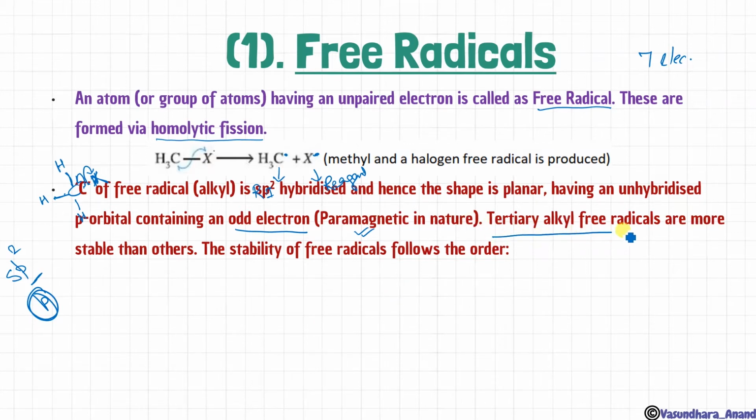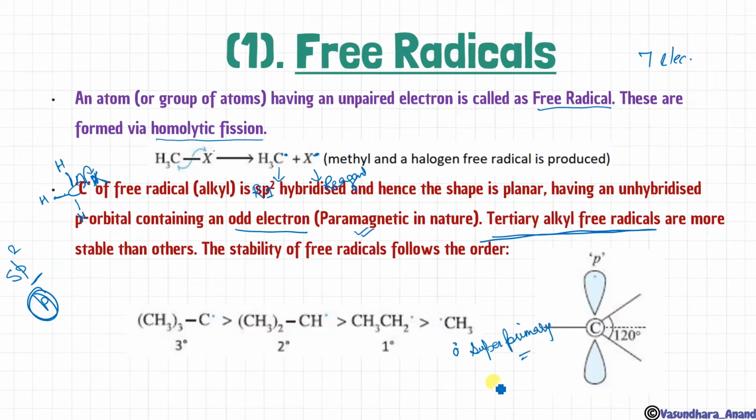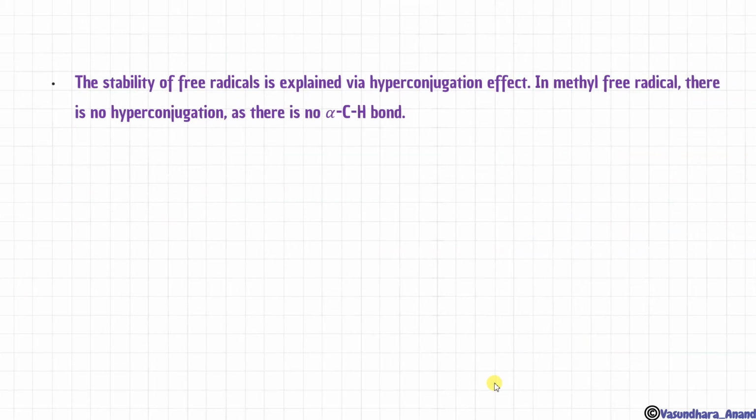So why is it so? Why is the tertiary free radical more stable? Let's know the reason behind it. We have already discussed the hyperconjugation effect. The stability of free radicals is explained via the hyperconjugation effect. In the methyl free radical, there is no hyperconjugation because there is no alpha hydrogen, and that's why its stability is least.